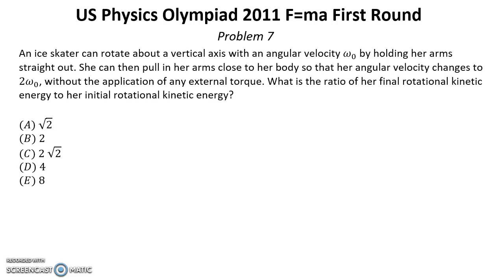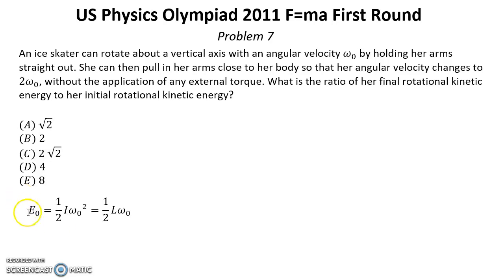Solution. We can express kinetic energy of rotation by this formula. Initial kinetic energy E0 equals 1/2 I omega 0 squared, where I is rotational inertia. Also here we have angular momentum conservation, L equals I omega.